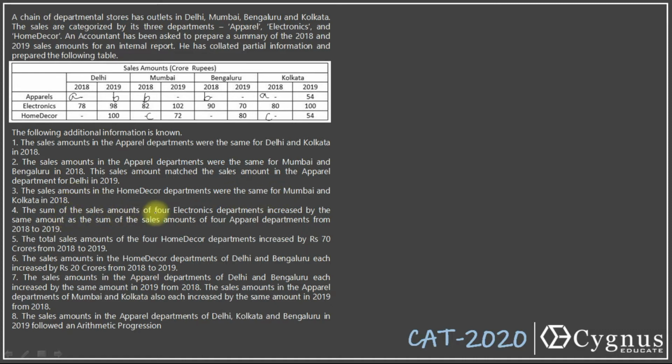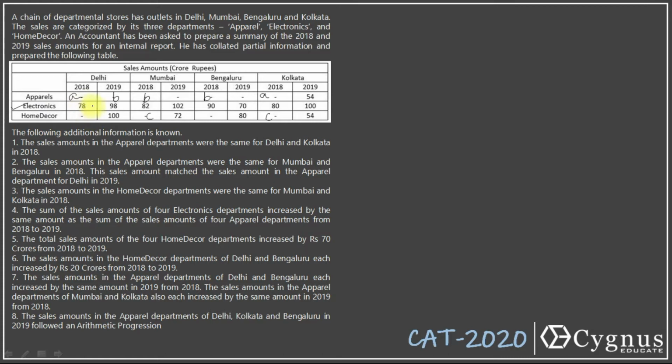The sum of the sales amounts of the 4 electronic departments increased by the same amount as the sum of the sales amounts of the 4 apparel departments from 2018 to 2019. This one is electronics.